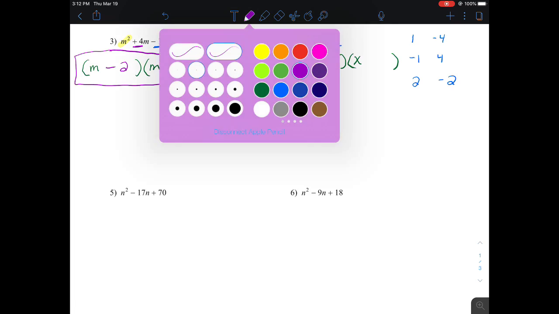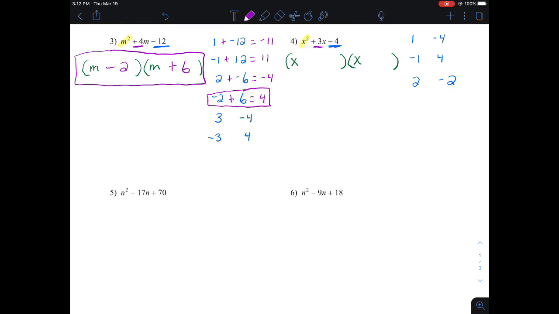Now we are looking for the pair of numbers that will add together to make positive 3. So positive 1 plus negative 4 makes negative 3. That's not it. Negative 1 and positive 4 add together to be positive 3. And positive 2 plus negative 2 adds together to be 0. So the pair that adds together to make 3 is negative 1 and positive 4.